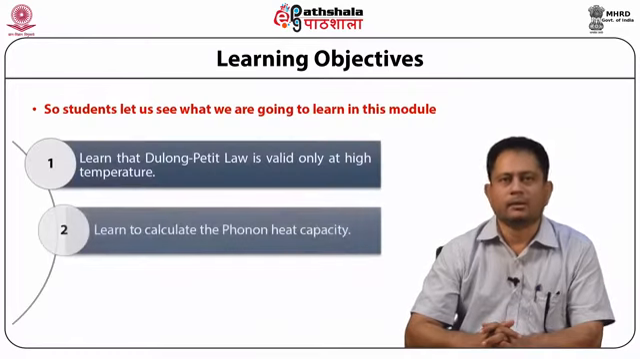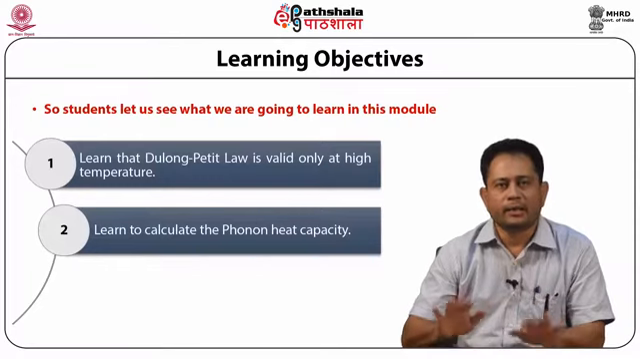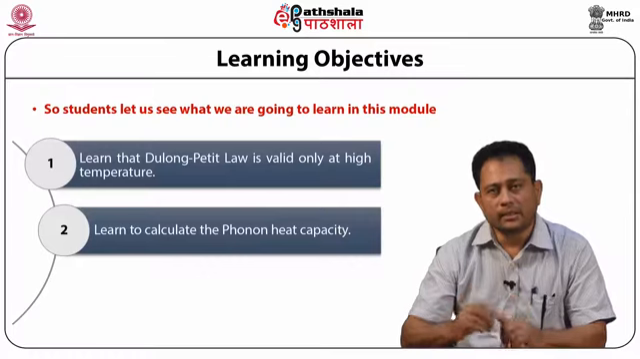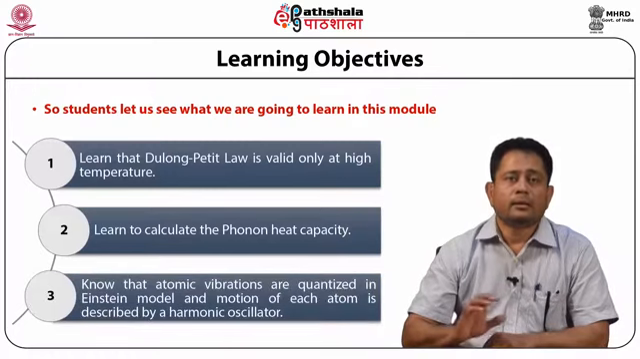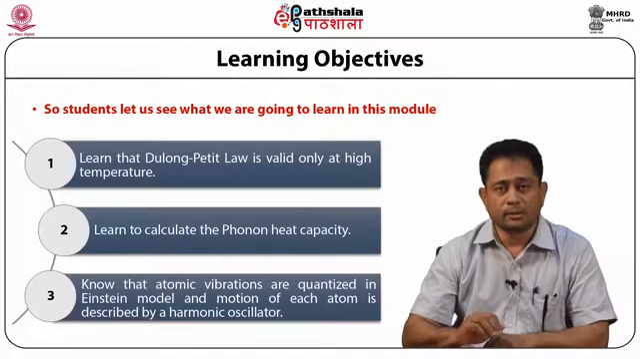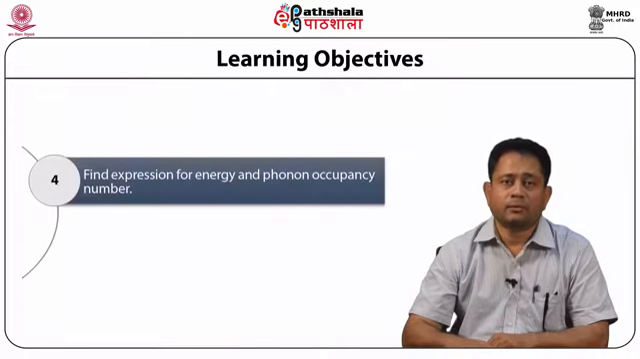The first thing that we will learn is that the Dulong-Petit law is valid only at high temperatures. We learn to calculate the phonon heat capacity. We also know that atomic vibrations are quantized in the Einstein model and that the motion of each atom is described by a harmonic oscillator. We are also able to find expressions for energy and phonon occupancy number.